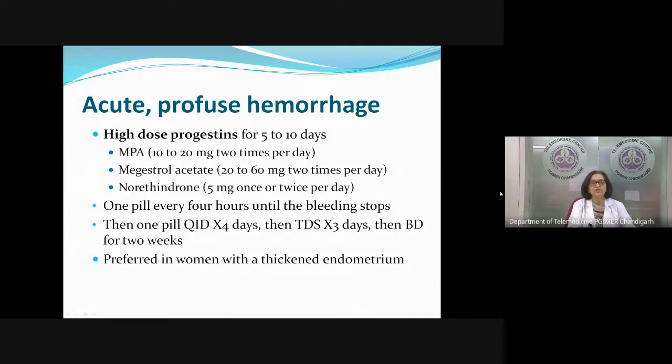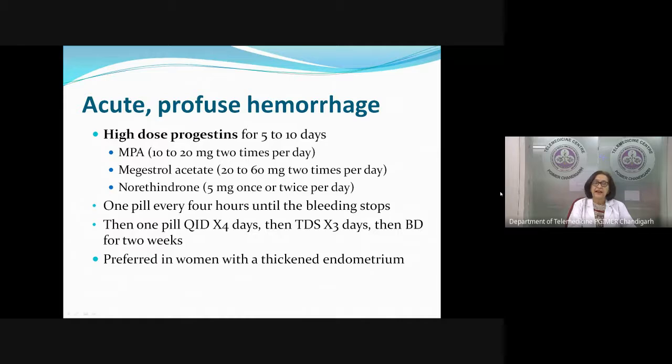You don't immediately stop the high dose progesterone because then she will have withdrawal bleed again. You can give 1 pill 4 times a day for 4 days, then 3 times a day for 3 days, then 2 times a day for 2 weeks, so that her hemoglobin settles. By that time, we will have our histopath report as well, and then we can plan.